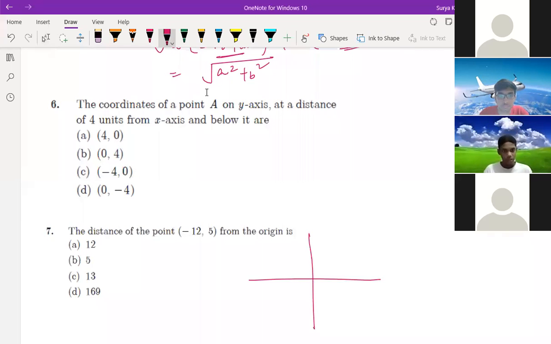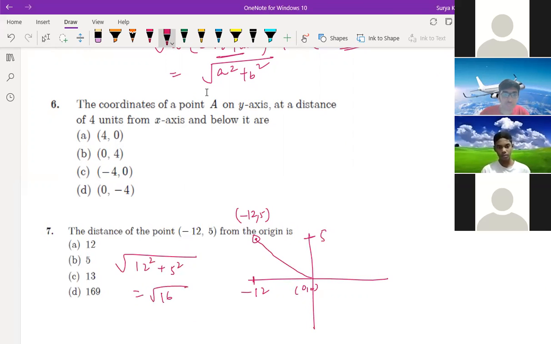See here, minus 12 lies on the x-axis, and 5 is here, right? And here they're asking the distance of this point, minus 12, 5, from the origin 0, 0. So from origin, if they ask anything, directly you can write root over 12 square plus 5 square. So we'll get root 169. Answer is 13. If they ask from origin, directly write the squares.